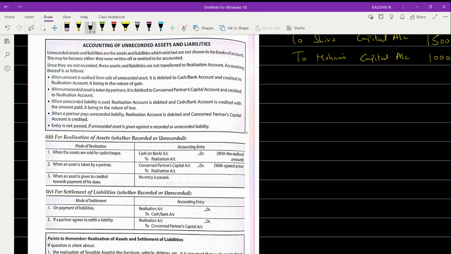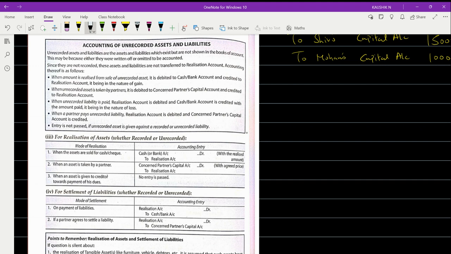When the asset is taken over by a partner, concerned partner to realization. Whereas when an asset is given to a creditor towards the payment of his dues, then no entry. This is what I'm saying.